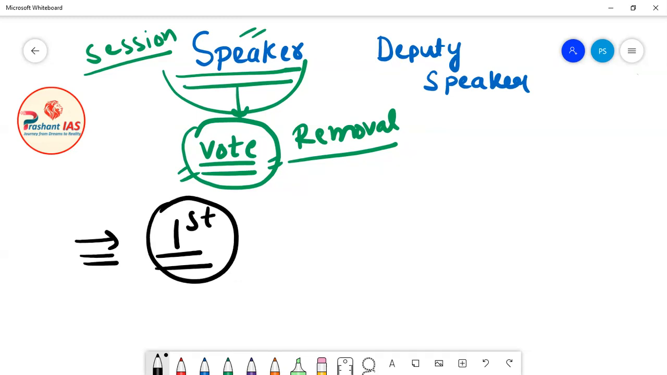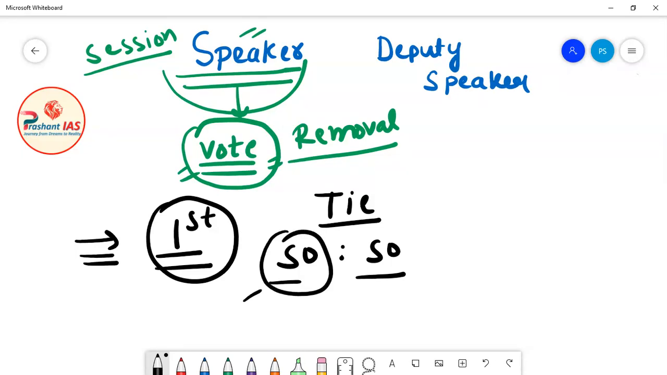But if there is any tie, tie means a situation of 50-50, means the same number of members are supporting the removal of a speaker and the same number of members are opposing the removal of a speaker.